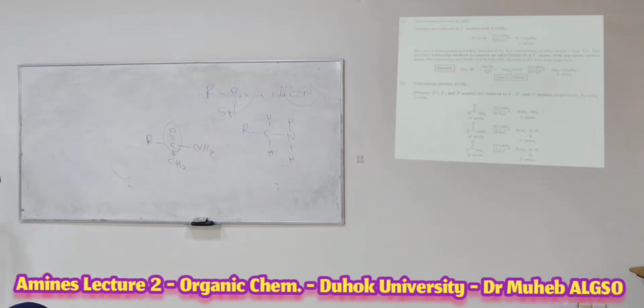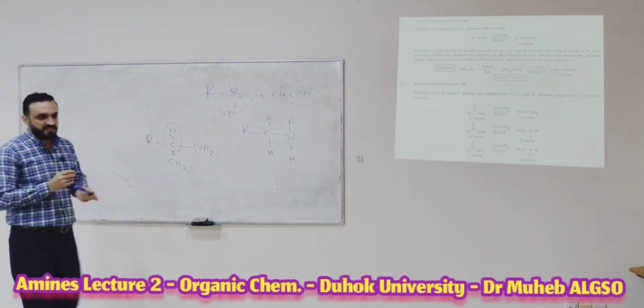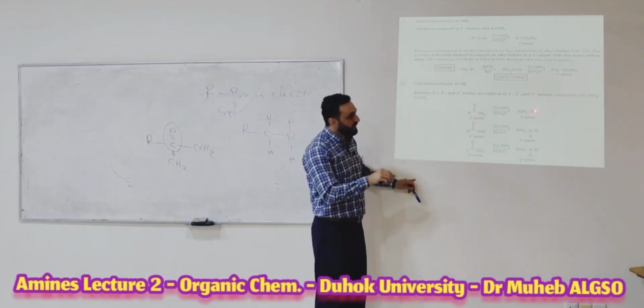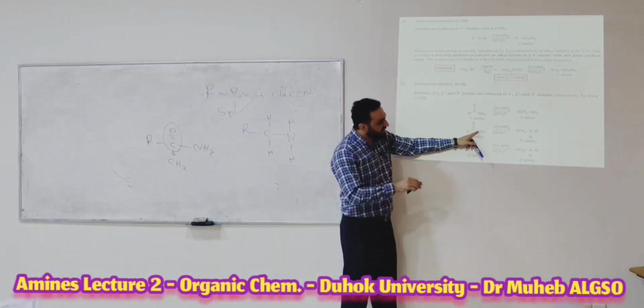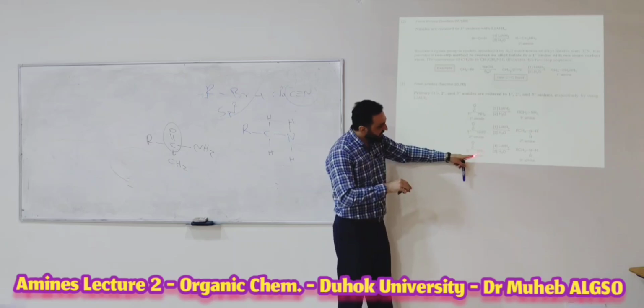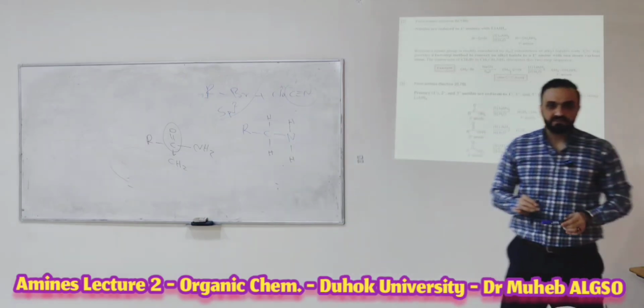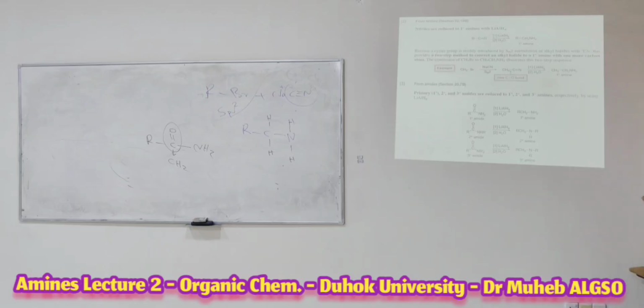There is no mechanism here. Just take the reaction. Okay? Just take the reagent. A primary amide gives you a primary amine. A secondary amide gives you a secondary amine. A tertiary amide gives you a tertiary amine. Just like that, by the same reagent.